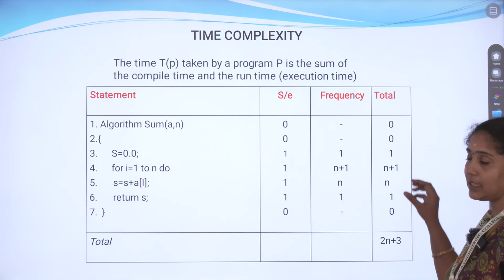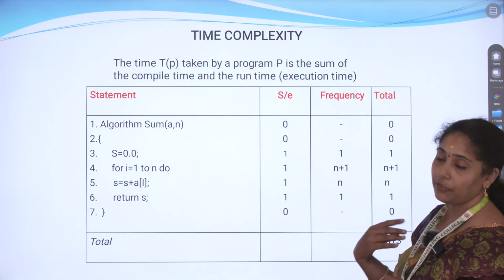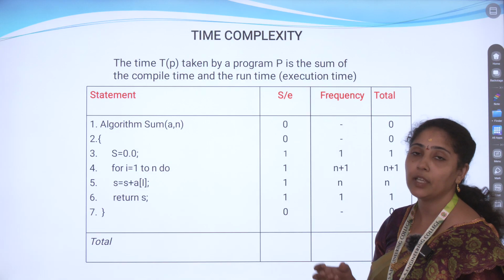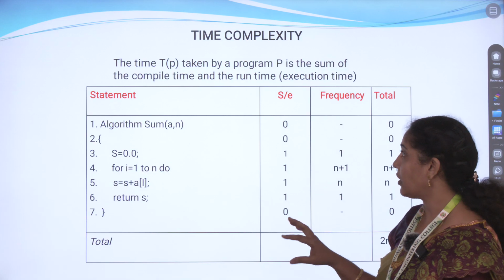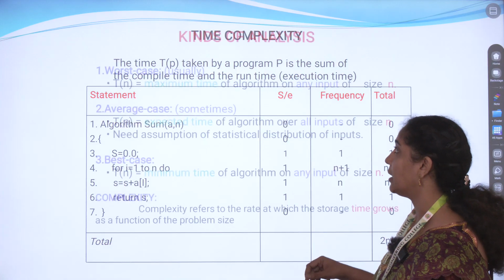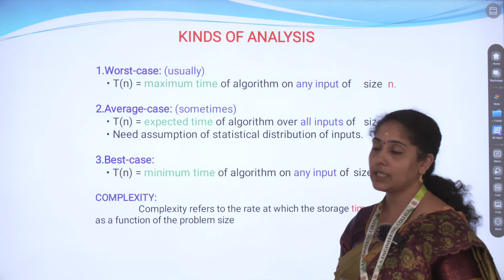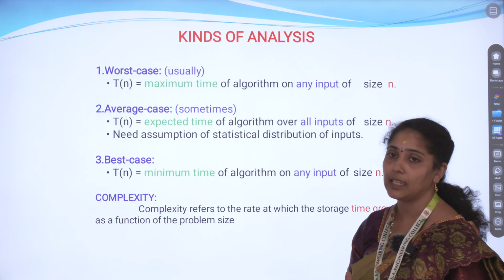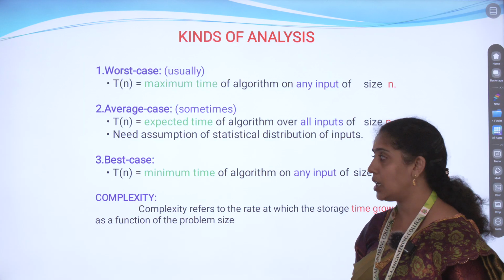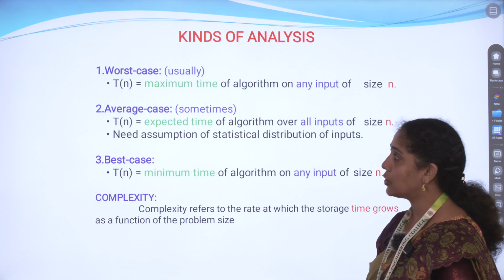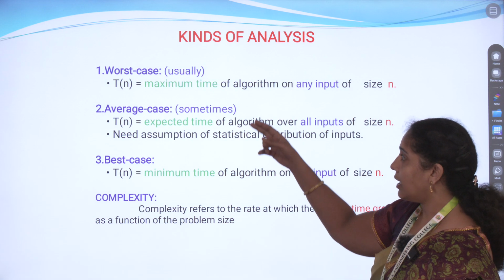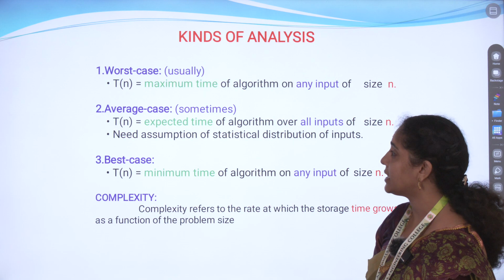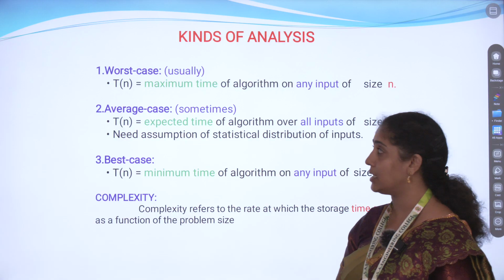In this kind of way we define the time complexity, and we can fix it; that is what we call linear time complexity. After the time complexities, we need to know how we can analyze whether the algorithm is in the best, worst or average case. So for that we have three cases: worst case, average case and best case complexities.